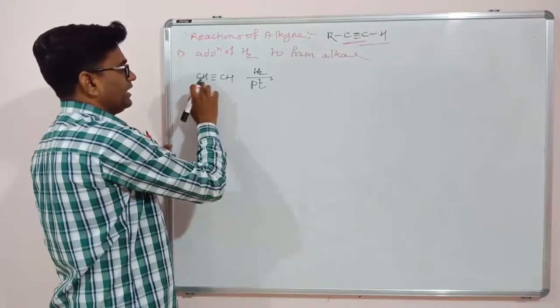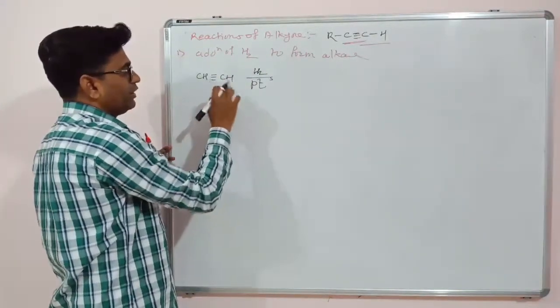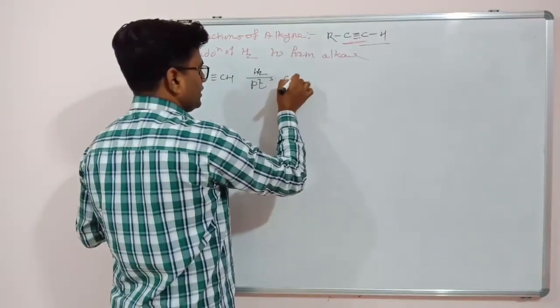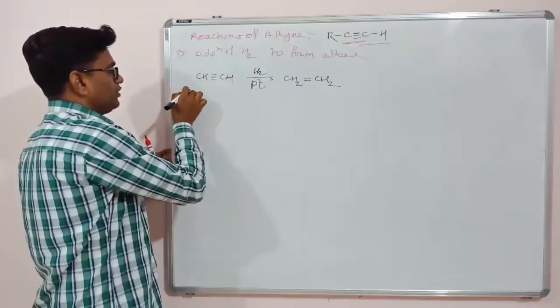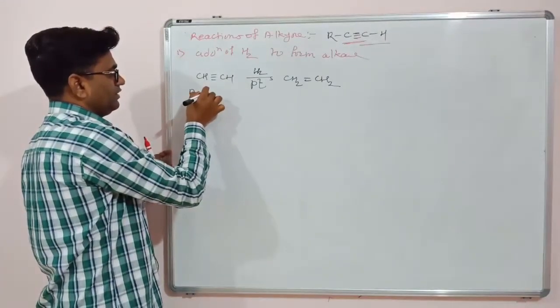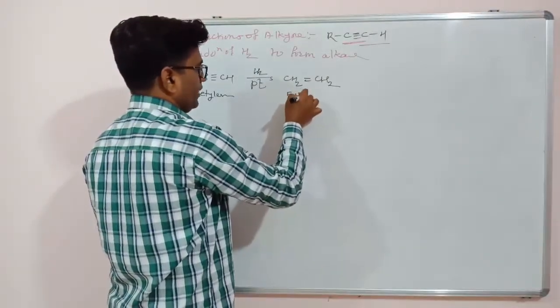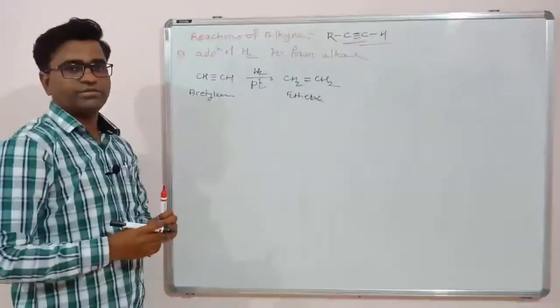One carbon will get a hydrogen atom, the second carbon will get one hydrogen atom, the triple bond becomes a double bond. So this will be CH2 double bond CH2. So acetylene is converted to ethene.